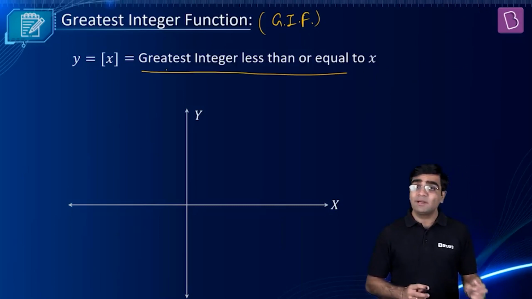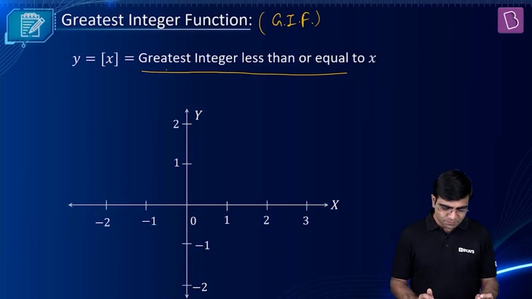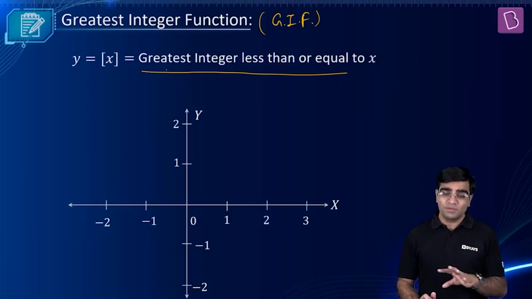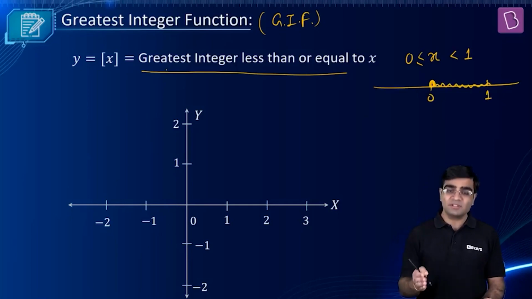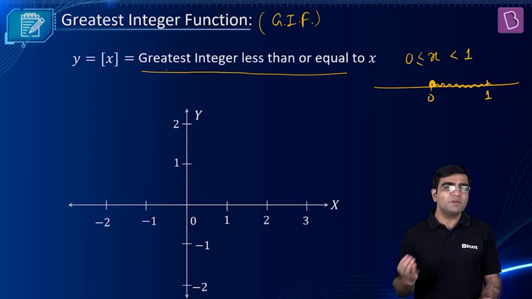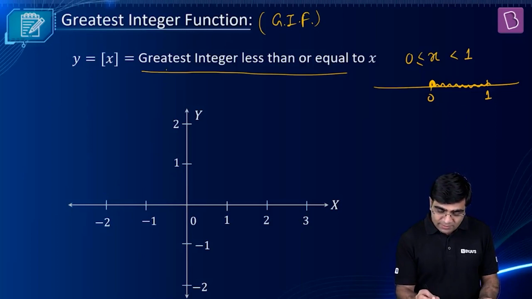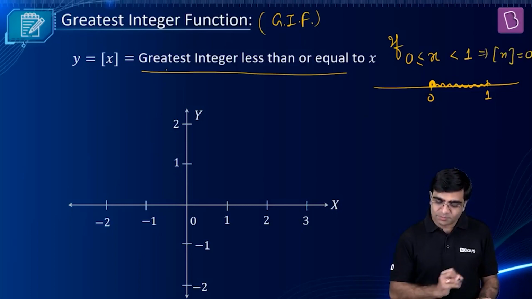Perfect. As we are talking about greatest integer, let's plot only at the integers, and I have all the demarcation on the integers. Okay, so let's first talk about the interval 0 to 1. When x is lying between 0 and 1, for every real number lying from 0 to before 1, what is the just previous integer? 0. So what can I say? GIF in this interval: if x is lying from 0 to 1, not including 1, then it implies that GIF of x will become 0.